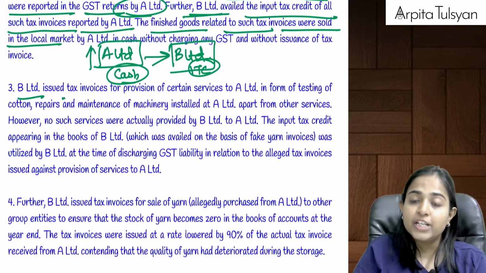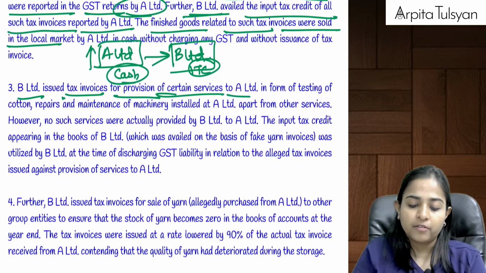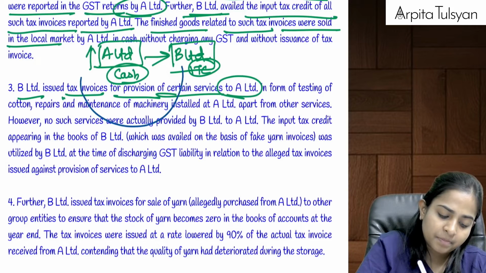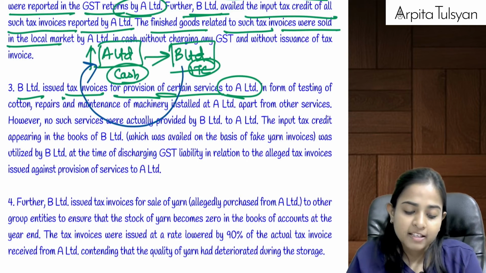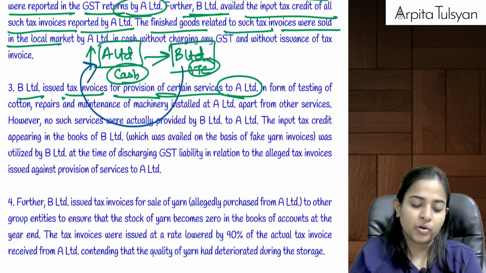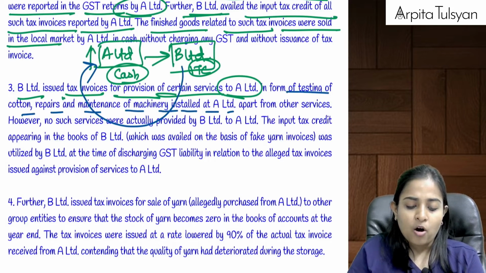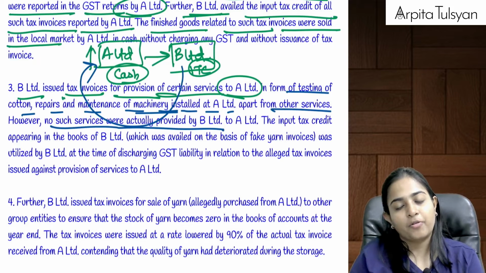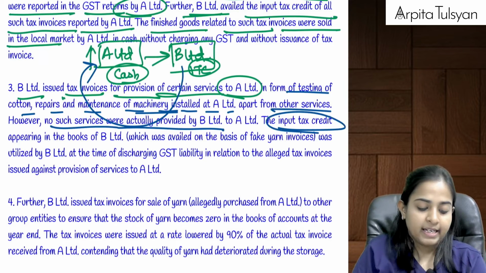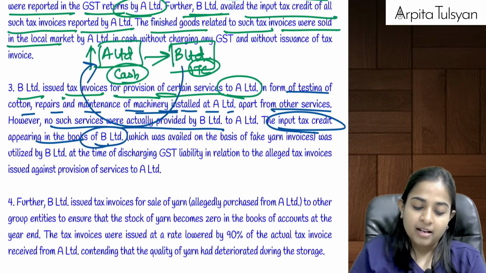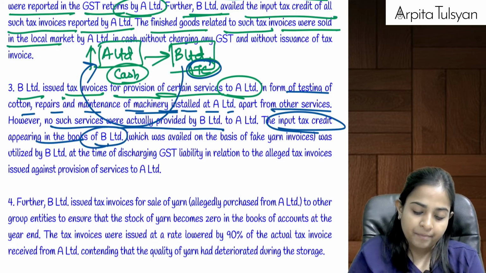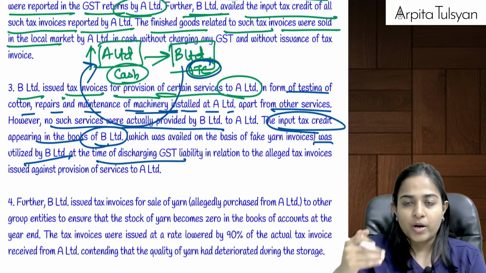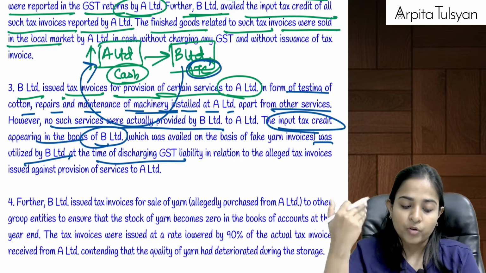Now, B Limited issued tax invoices for provision of certain services to A Limited. Oh my God. B Limited is issuing some tax invoices to A Limited, showing as if B Limited is providing some services to A Limited in form of testing and all these things of machinery installed at A Limited's premises apart from other services. However, there was actually no services provided by B to A. And the ITC appearing in the books of B Limited, which was a fake ITC taken from A, was utilized by B Limited at the time of discharging. My God, see this, B Limited showed as if it is providing service to A Limited, means it is an outward supply for B Limited.